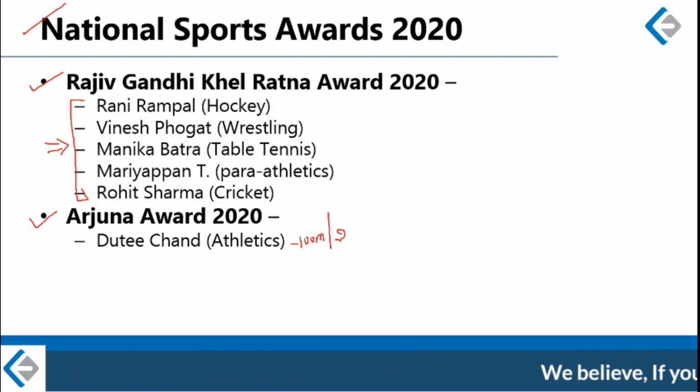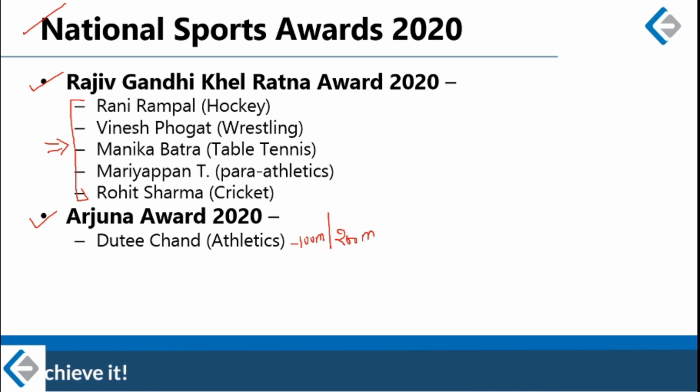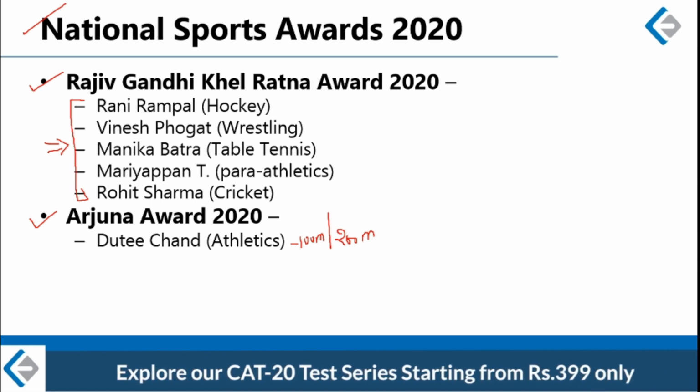Current national champion. She also qualified for 100 meters in Rio Olympics 2016. So she participated in Rio Olympics also. But last year Duti Chand was in news because of a different reason. Last year she became the first Indian sports person to openly come out as a member of LGBT community.